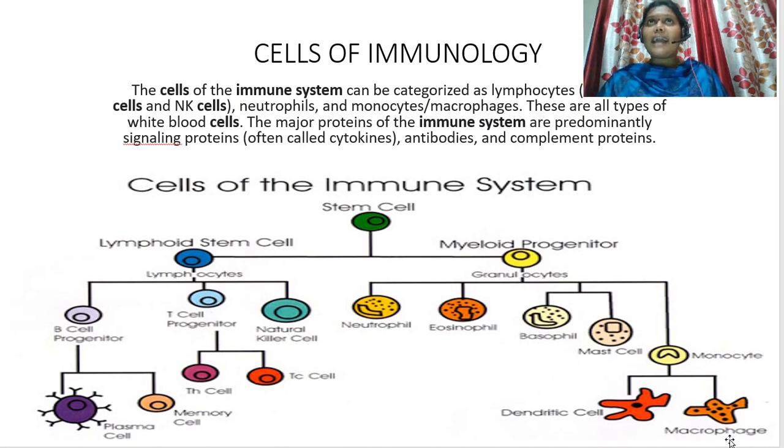Why are they called antigen presenting cells? Because they engulf the foreign pathogen which has entered into our body and give that antigen to the T cells for the process called cytotoxicity. Thereby, this TC cell kills that foreign antigen and gives immunity to the individual.